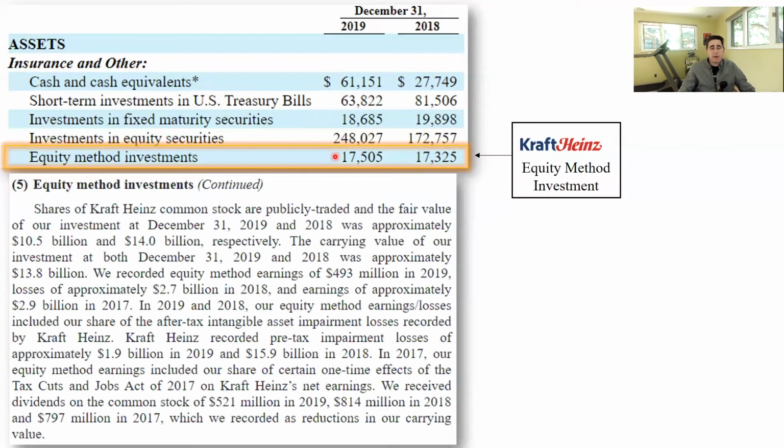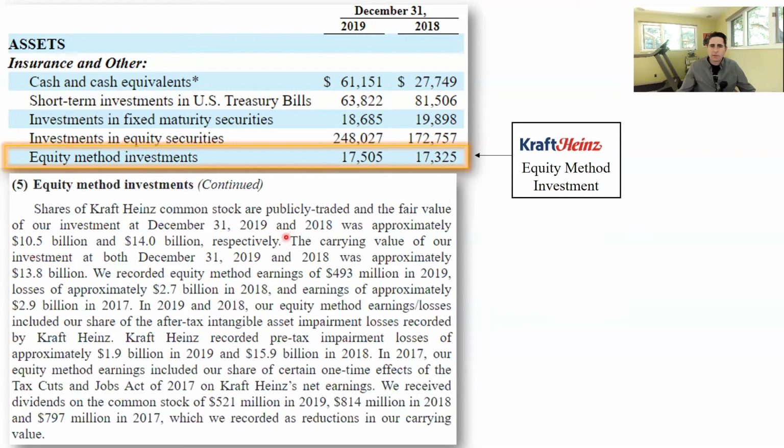And here is a paragraph from footnote 5 about their equity method investment in Kraft Heinz. I'm just going to read it in case you can't. Shares of Kraft Heinz common stock are publicly traded, and the fair value of our investment at December 31st, 2019 and 2018 was approximately 10.5 billion and 14 billion respectively. Okay, so they just talked about the fair value of the Kraft Heinz investment. For accounting purposes, that is ignored. It's disclosed for the benefit of investors, but that is ignored for accounting purposes. We ignore changes in fair value.